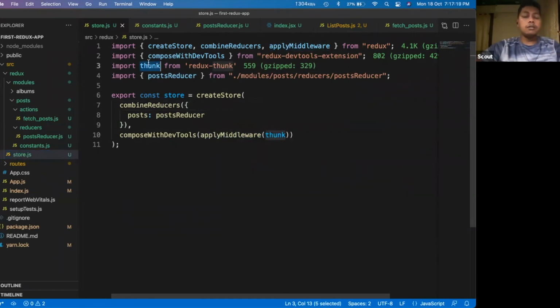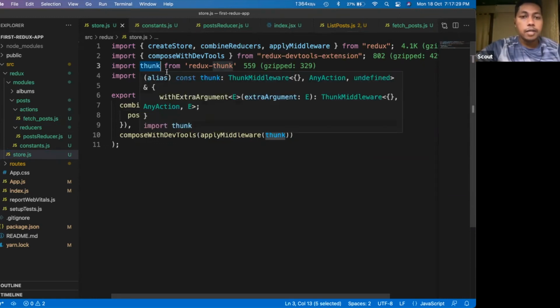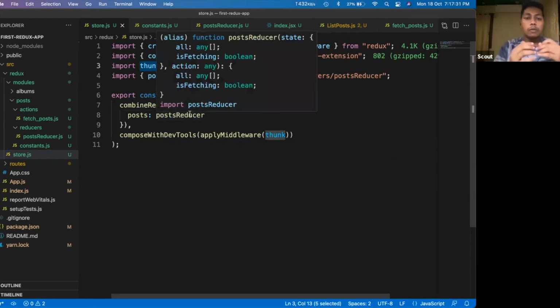Thunk is something which allows us to tap all the network calls. It allows us to modify the Redux store asynchronously. Means it is a middleware which taps those requests in the middle. Okay, it allows us to change the state at a different level.